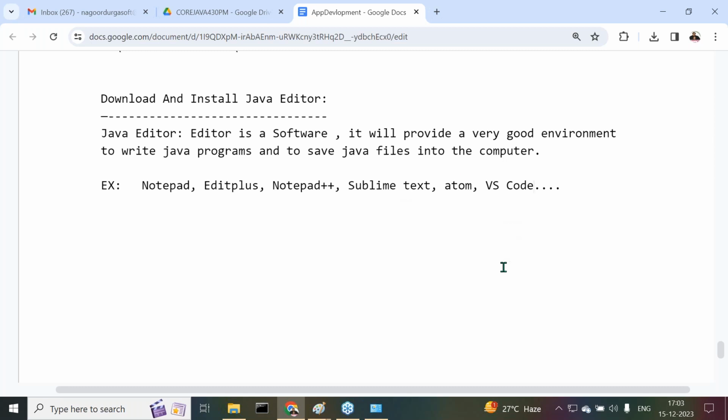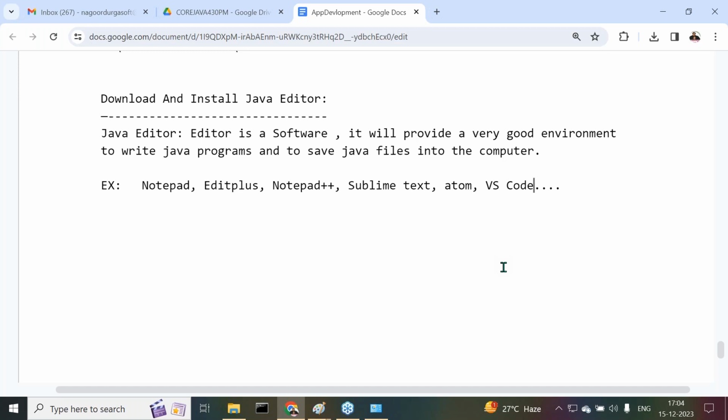In general, VS Code is mainly for UI development, Python development and Django application development, but nobody will use it for Java. Moreover, utilization of these editors is very, very less in the Java case also. Maximum we are going to use IDEs, integrated development environments. Eclipse maybe, IntelliJ IDEA maybe, NetBeans maybe, like so many IDEs are available.